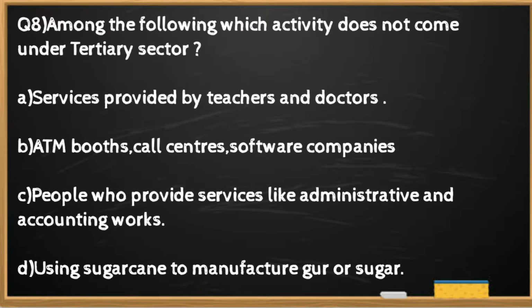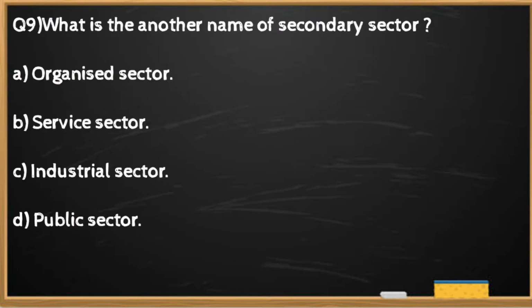Question number 8. Among the following, which activity does not come under tertiary sector? The right option is D. Using sugarcane to manufacture gur or sugar is not the activity of tertiary sector.